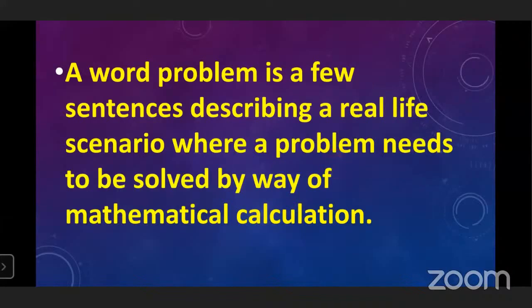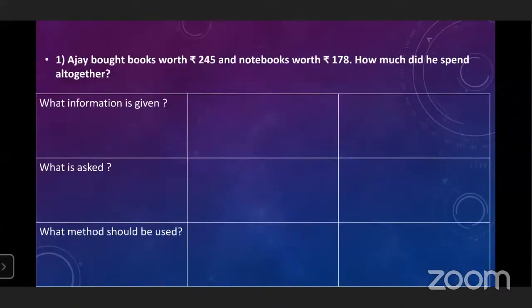Now we are going to learn in depth how to solve a word problem and how a word problem is given. Which types of word problems are given in your textbook? In the first example, Ajay bought a book worth rupees 245.